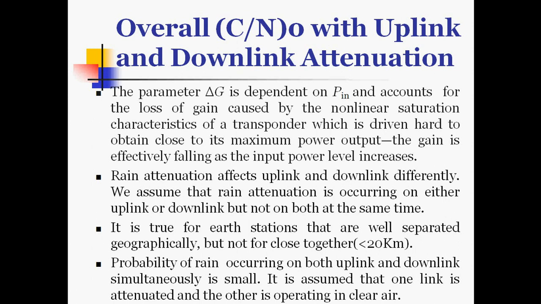So the typical values of output back-off are 1 dB for a single FM or PSK carrier to 3 dB for FDMA operation with several carriers. The corresponding input back-off values might be 3 dB and 5 dB, but the individual transponder characteristics must be known to make an accurate assessment.